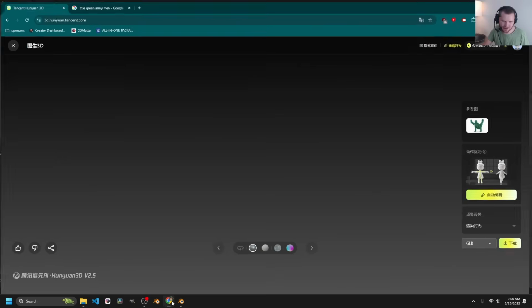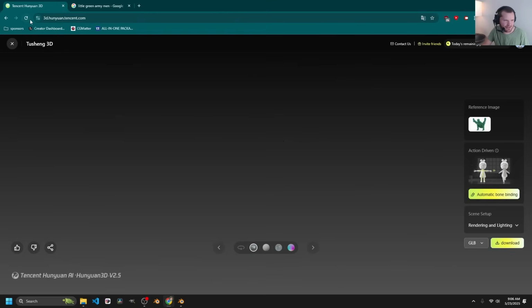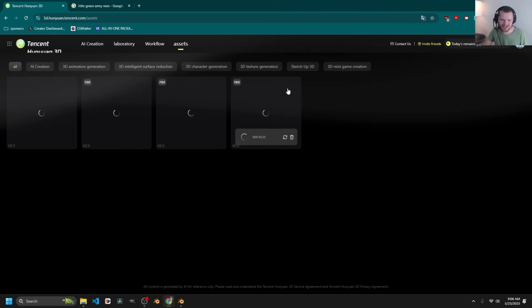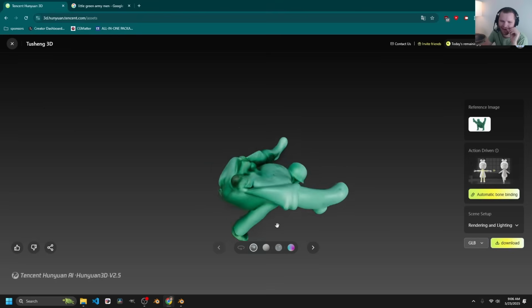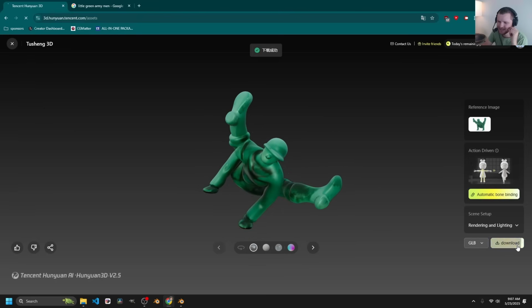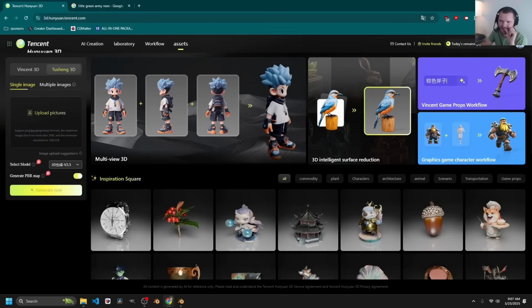How are we doing on our other model? It is done. It's not showing, so I'm just going to refresh. Go to my assets, which is like everything I generated. Tried it out yesterday on the Mona Lisa. And yeah, boy, that's what I'm talking about. Download the GLB, start up a new one, 16 to go.